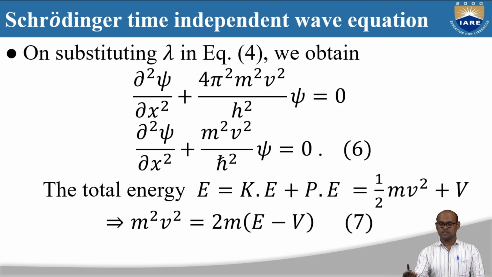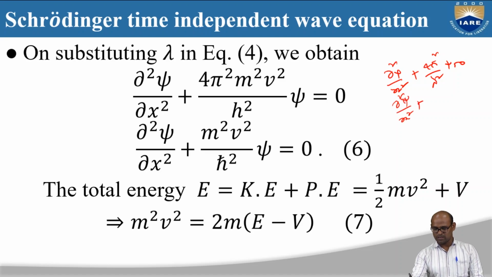So when we substitute this, basically we have dou square psi by dou x square plus 4 pi square by lambda square into psi is equal to 0. And we are going to substitute lambda is equal to h by mv. So that is dou square psi by dou x square plus 4 pi square by (h by mv) whole square into psi is equal to 0.